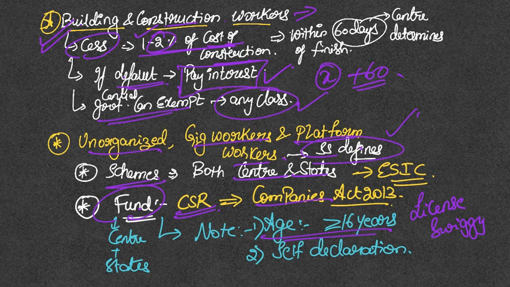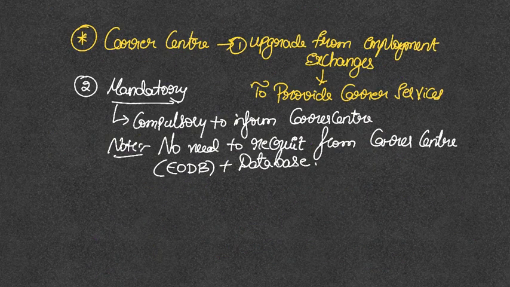So in order to get the benefits, any person who wants to participate in this gig activity, who is 16 years or older, should submit a self declaration that he is indeed a gig employee and he wants to avail certain schemes. Both center and state will contribute to this apart from the CSR fund. We've already discussed this.